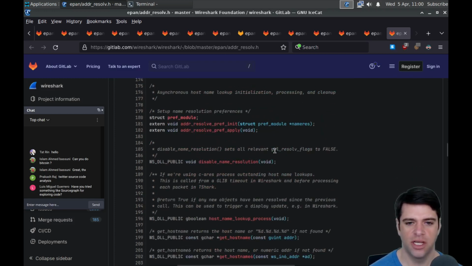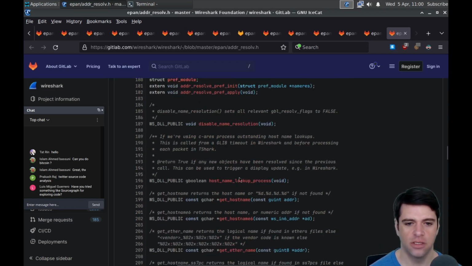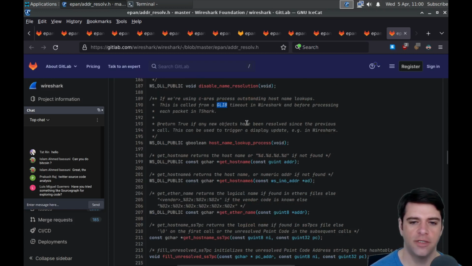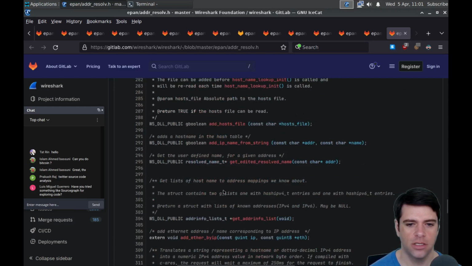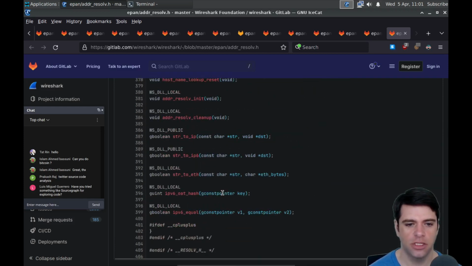Table name resolution. So it sets all relevant resolve flags to false. Host name lookup process. If we're using C-Ares, process outstanding host name lookups. This is called from a glib timeout in Wireshark and before processing each packet in TShark. True if any objects have been resolved since the previous call. This can be used to trigger a display update. Okay. Get host name returns the host name, or this is, I guess, an IPv4 address if not found. Similar for IPv6. Okay. Anything else? Get hash, get edit resolve names. So it's a lot of like lookup functions.